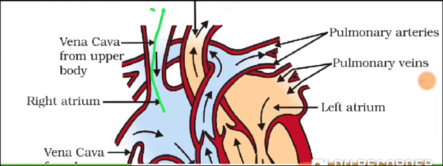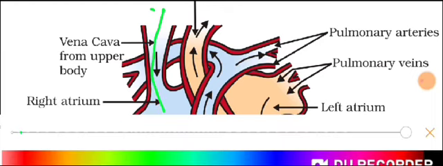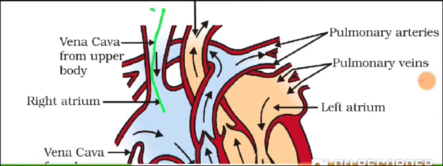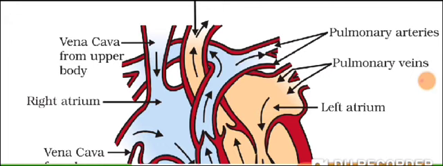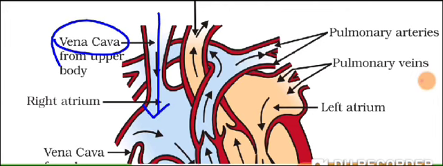When you get the blood from the upper part of your body, it is deoxygenated, which is drained by the vena cava. This is called the vena cava. From the upper region, it is called superior vena cava, and from the lower region, it is called the inferior vena cava. Is that point clear?